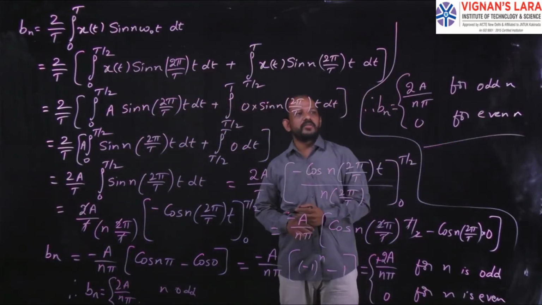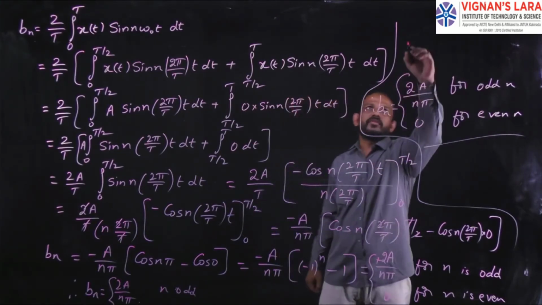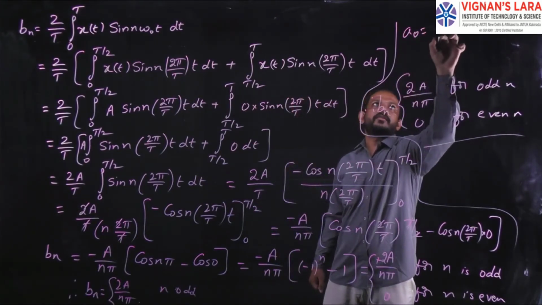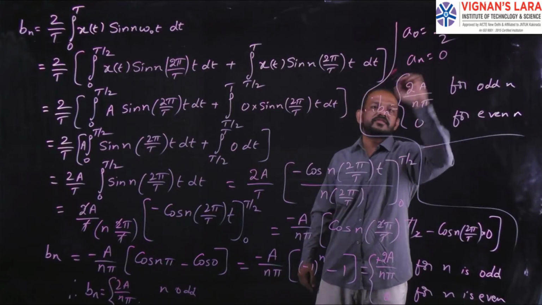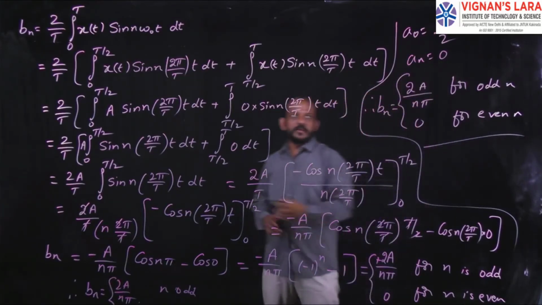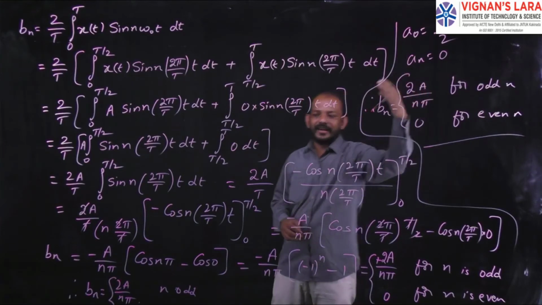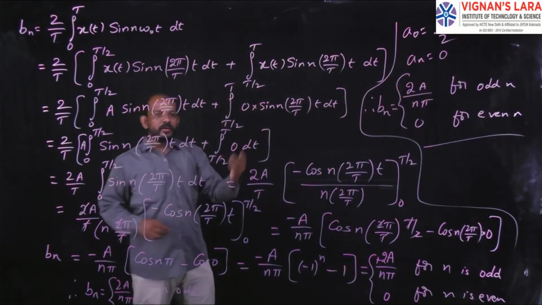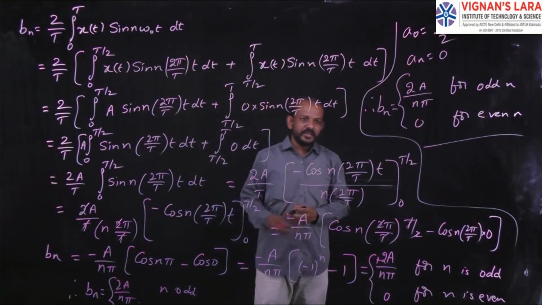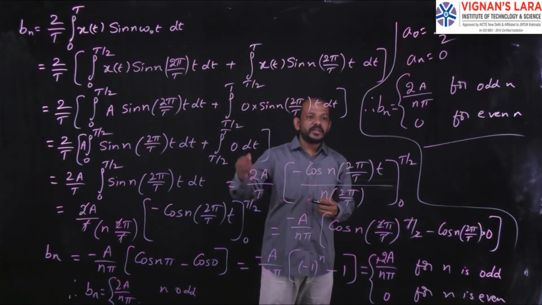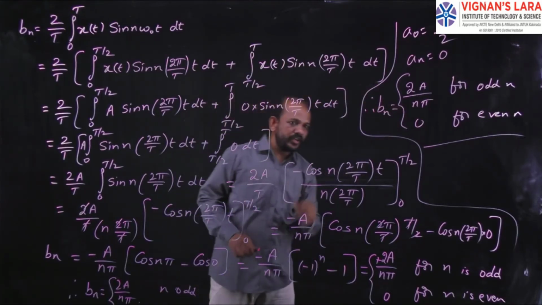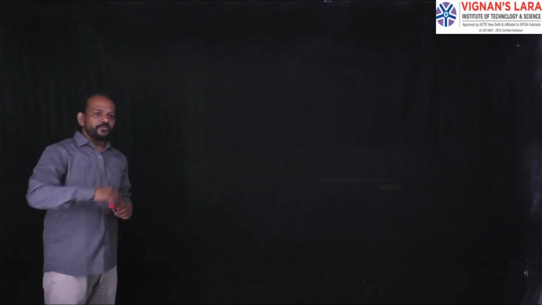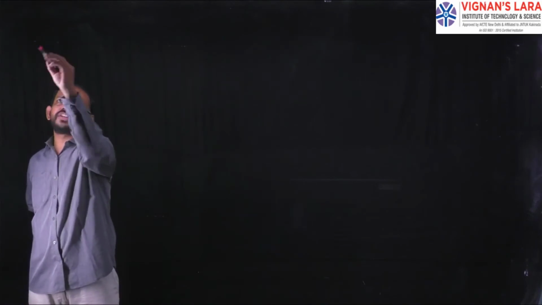Already I derived the values of a0 and an. The value of a0 will be equal to capital A by 2, and I derived the value of an as 0. Here I found the value of bn. If I substitute this a0, an and bn in the trigonometric Fourier series representation, I will get the trigonometric Fourier series representation of the given waveform. So now we have to find out the trigonometric Fourier series of the given waveform.